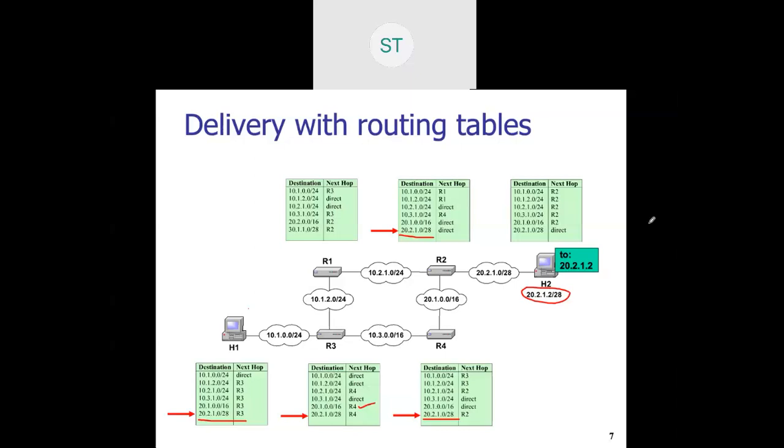Suppose this is the scenario: this will forward the packet here, this will forward the packet here, this will forward the packet, and again it will come back. This particular phenomenon is called looping. Without finding the path, if the packet moves here and there, looping takes place, and because of looping, the TTL count becomes 0 and the packet gets dropped.